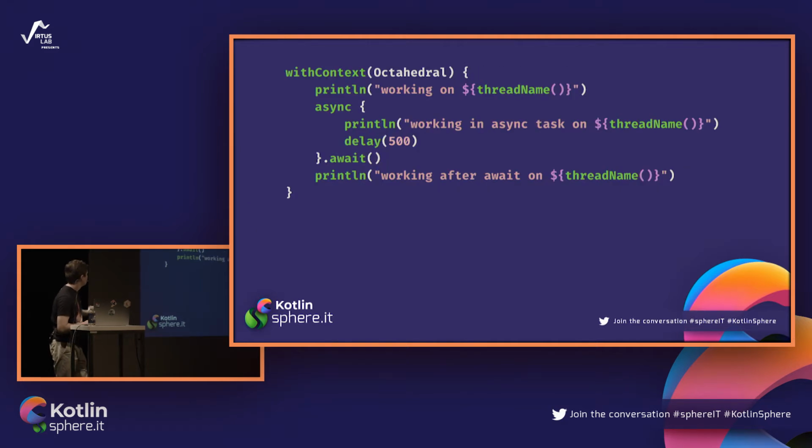If we write some code using coroutines, with a coroutine that has our new dispatcher in its context, our code will be dispatched. So here we have our dispatcher in the context, and then some printing of thread names and also some asynchronous task. It doesn't make sense, of course, but it's only for presentation. And here yet another printing.